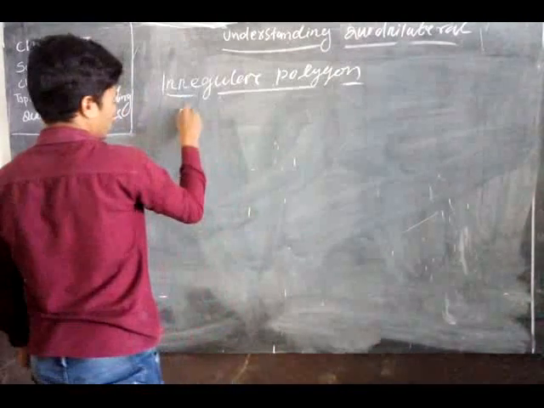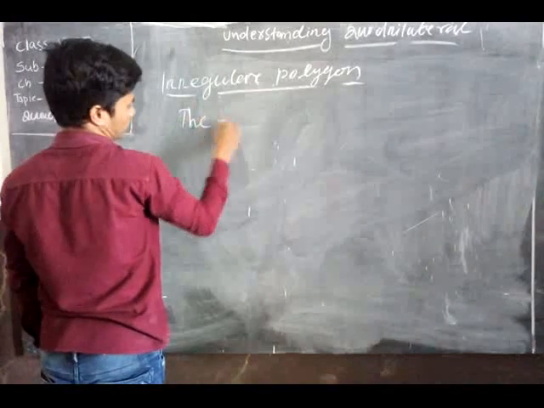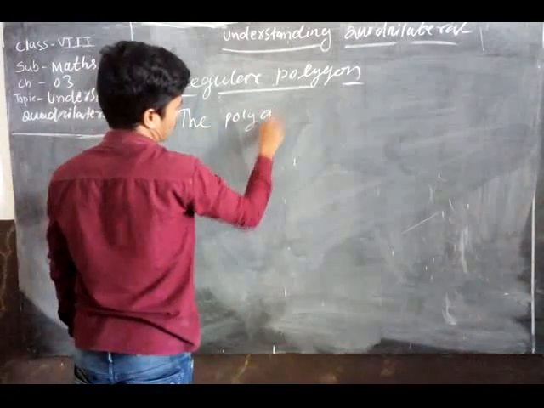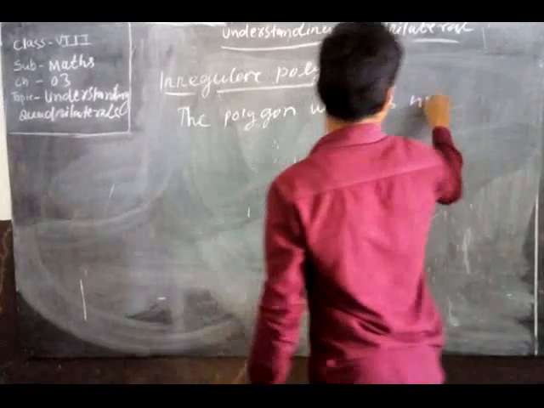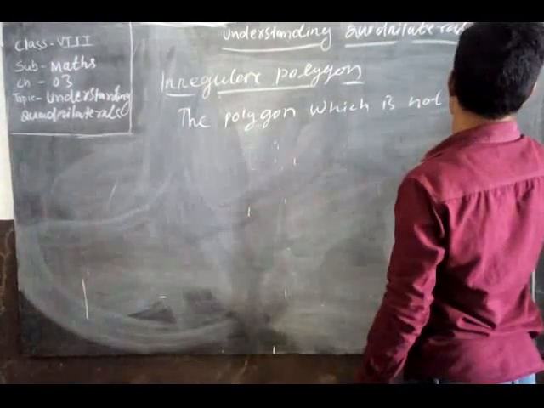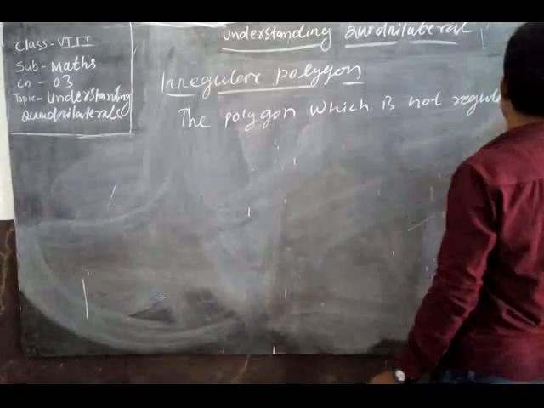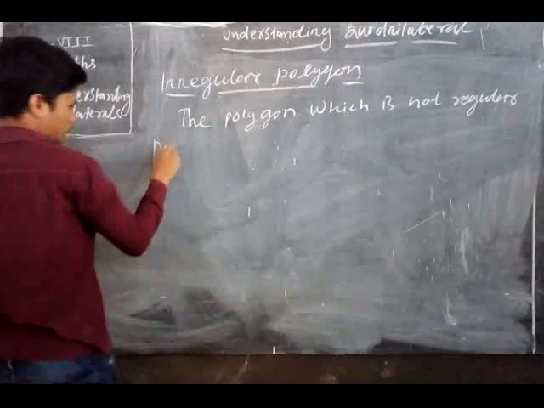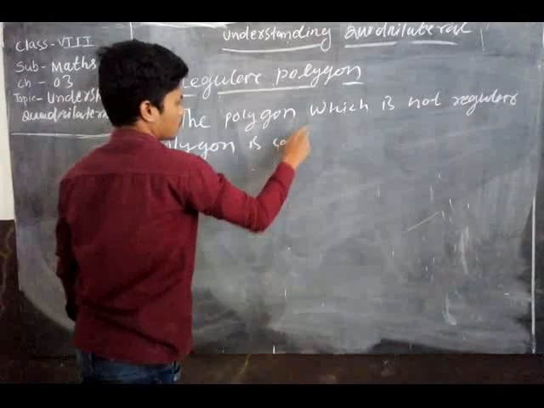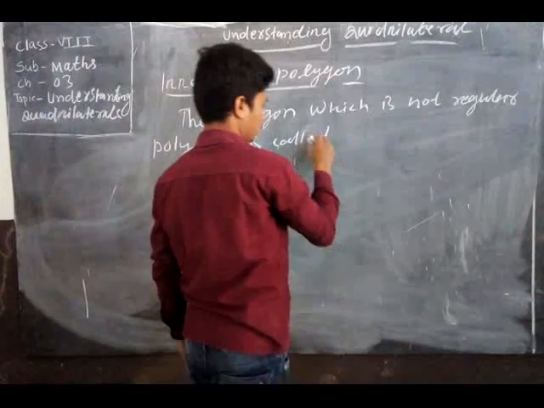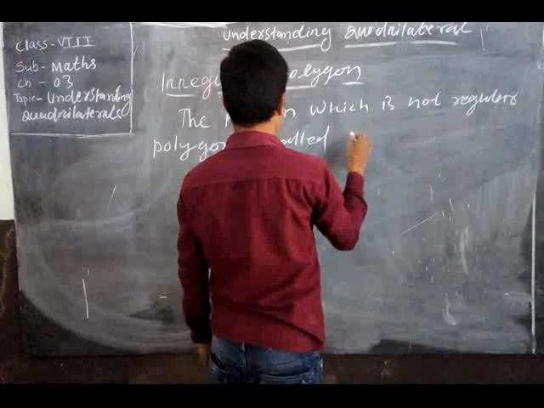The polygon which is not a regular polygon, it's called what? Irregular polygon.